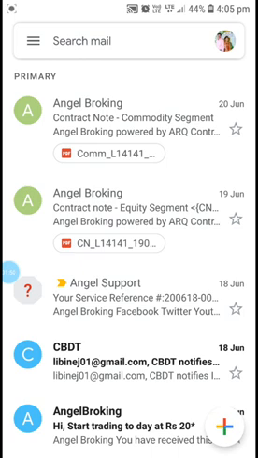Here you can see my mail ID, with contract notes for commodities and equities. Each day, after the trade, if you are doing an equity trade they will send you an equity contract note, and for commodity they will send you a separate commodity contract note. Today we are going to see the commodity contract note. The equity contract note I have already explained in my last videos, so you can visit my YouTube channel to learn more about it. Okay, let us see the commodity contract note.